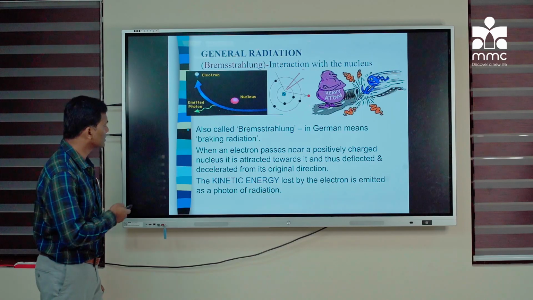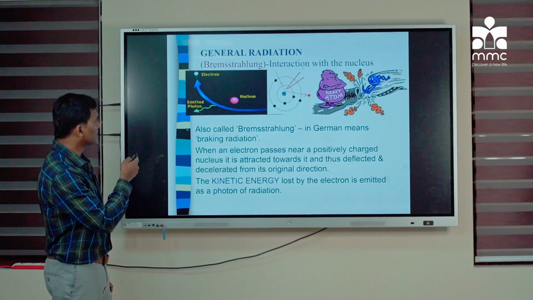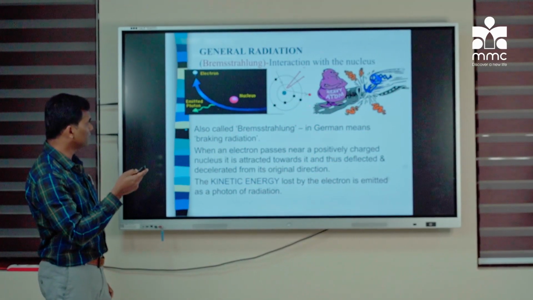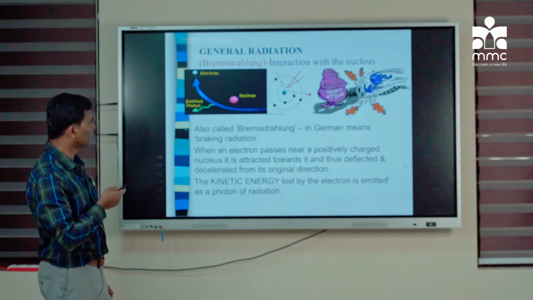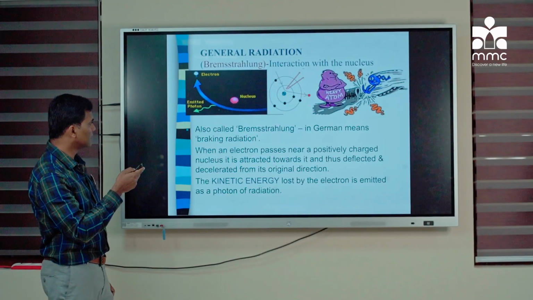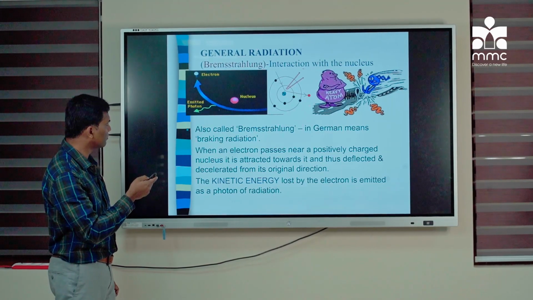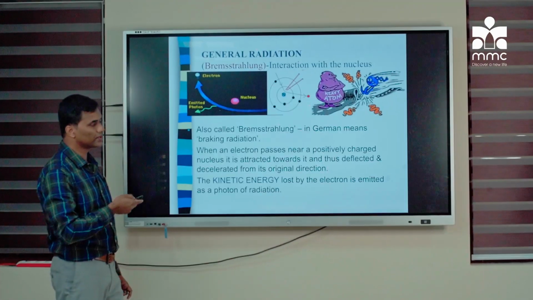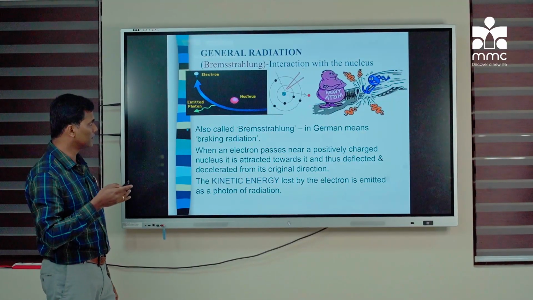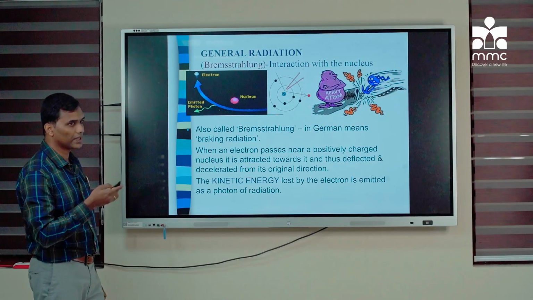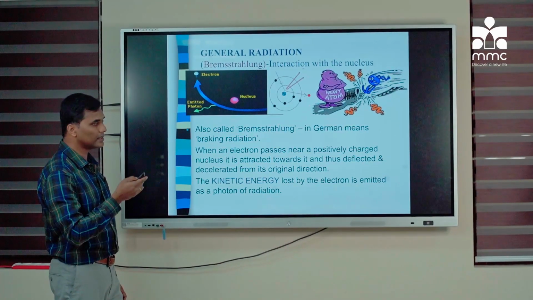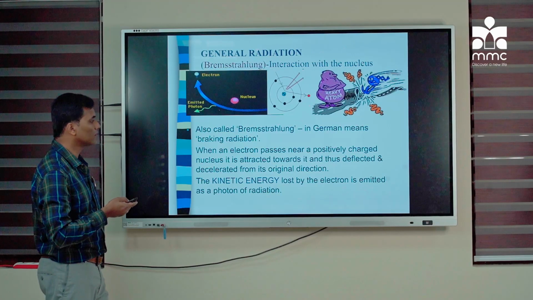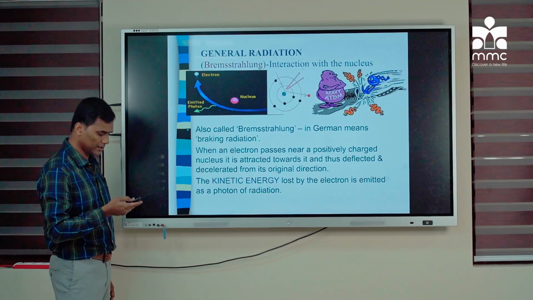Like you can see in the first image and the second image, if you follow, there is a nucleus of the atom, and the electrons coming from the cathode tube, if they are passing close to the nucleus, then because of the positively charged nucleus, the electron may get deflected, and also the velocity will come down. So that is why it is called braking, or slowdown of the speed of the electrons. So that energy lost is produced as an X-ray photon. That is how X-ray is produced as per Bremsstrahlung radiation.